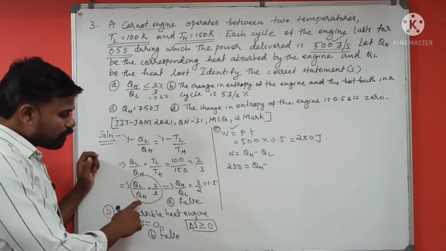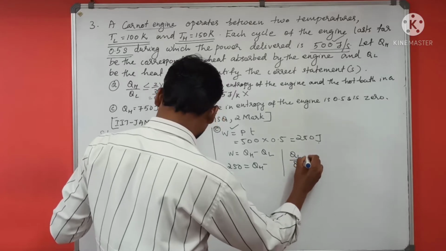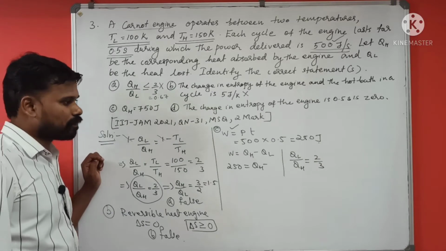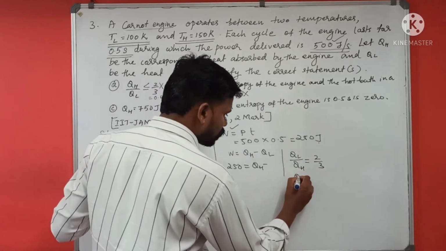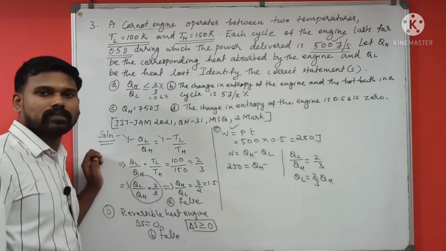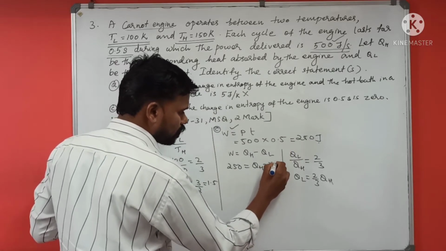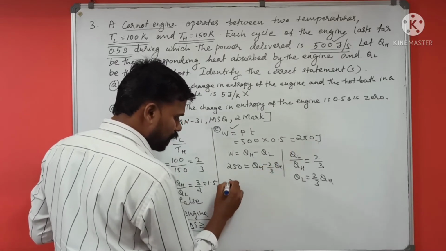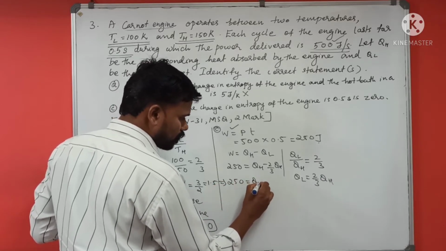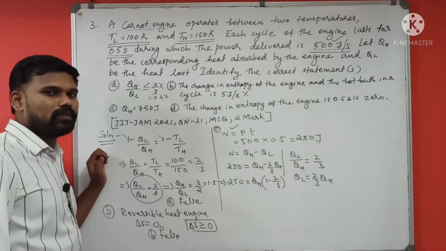So I will take this one. QL by QH is equal to 2 by 3. So what is QL? It is 2 by 3 QH, right? So I will substitute 2 by 3 QH for QL. If you simplify, you can say that 250 is equal to QH into 1 minus 2 by 3. What is 1 minus 2 by 3? It's 1 by 3.